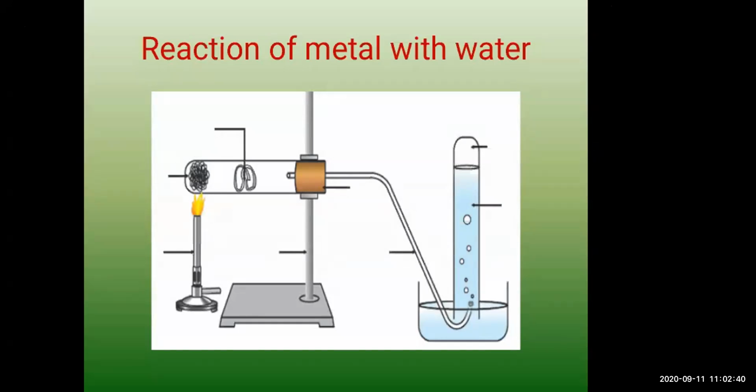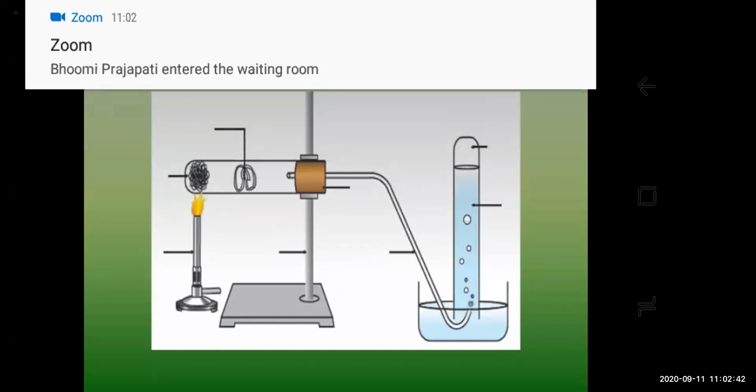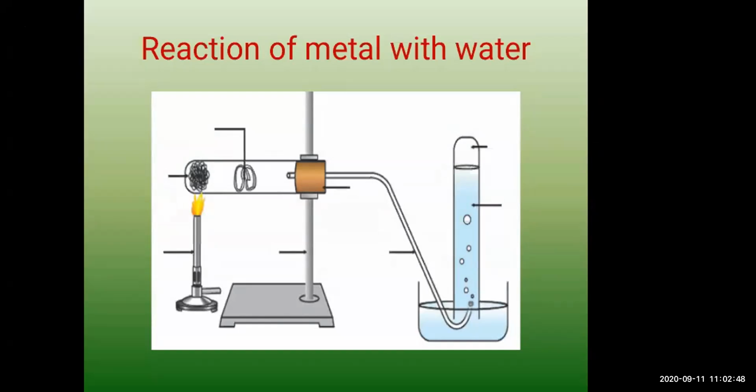Okay. So even metals like aluminium, iron, zinc, what about their reaction? They do not react with cold water or hot water. That's why you can use aluminium for cooking and all. Iron, aluminium, zinc, all these will not react with water, but they will react with steam to form oxides. And hydrogen gas is released in this reaction.